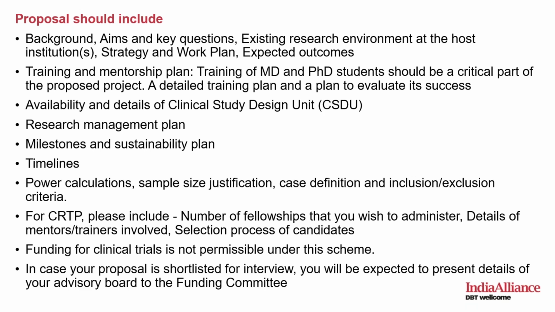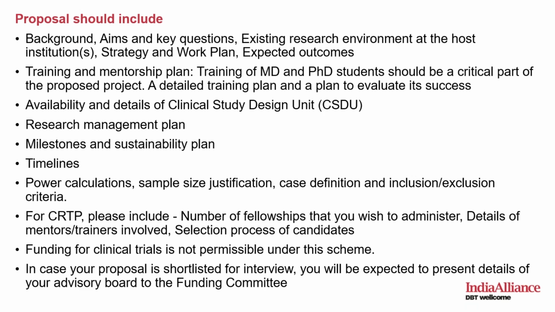Power calculations, sample size justification, case definition, inclusion exclusion criteria, these are very, very important for the reviewer to actually understand your proposal. If you are applying for CRTP, then please include the number of fellowships that you wish to administer. Then details of the mentors and trainers. Like I said, there has to be a program head and coordinators.